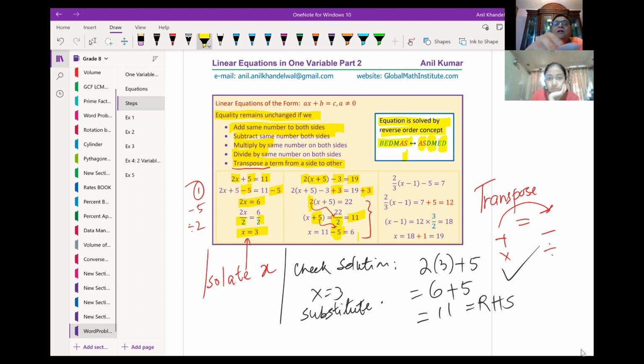You see that? Now, you should understand one thing, that this order is followed for expressions. So if you have to simplify an expression, with everything on one side, then you do BEDMAS. You see that? But when you do an equation, then you do the reverse.